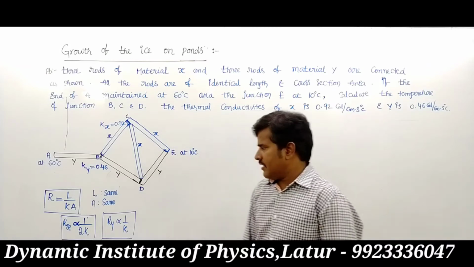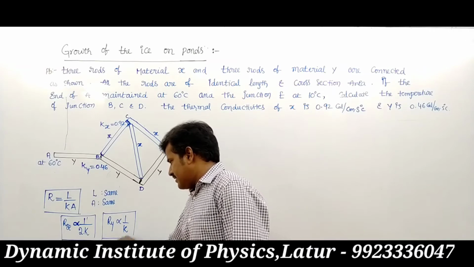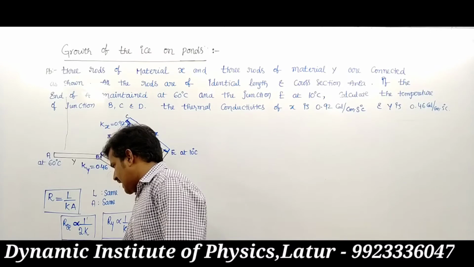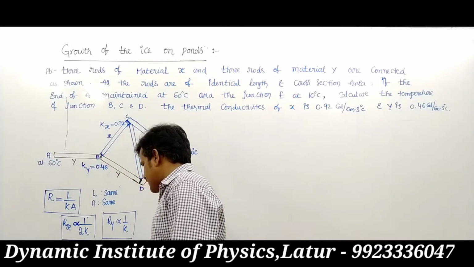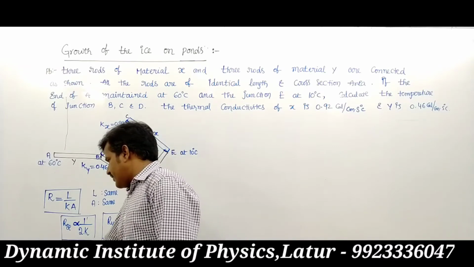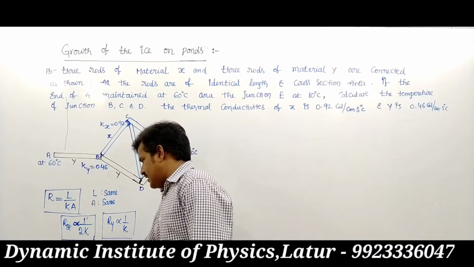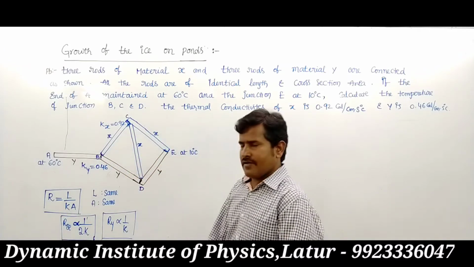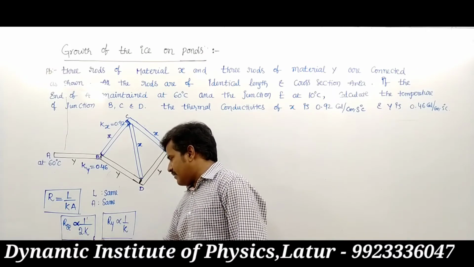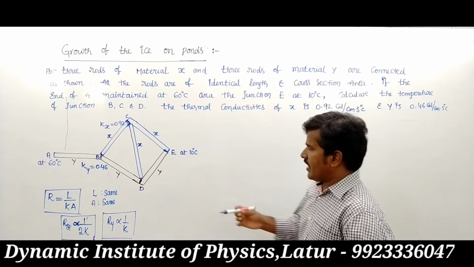Just consider this condition resistance as R. In this case the resistance becomes 2R. The resistance of the Y rod is 2 times R and the resistance of the X rod is R. If you consider the X rod resistance as R, the Y rod resistance is 2 times that of the X rod.